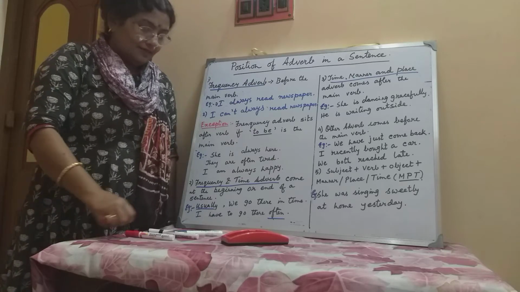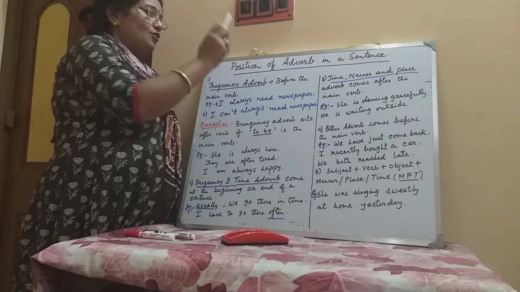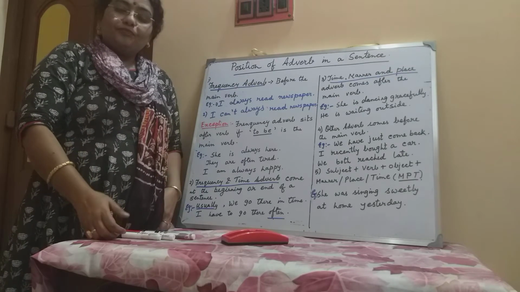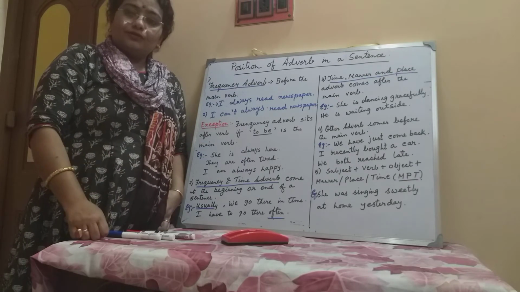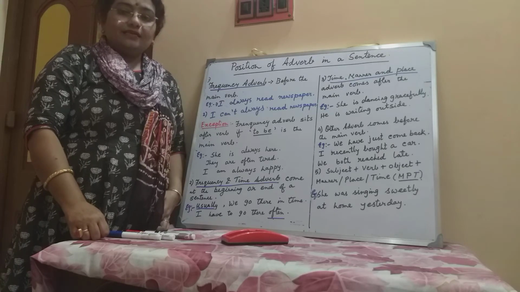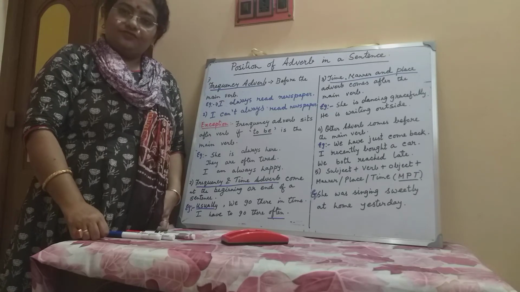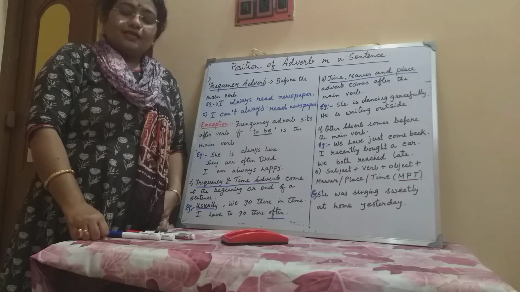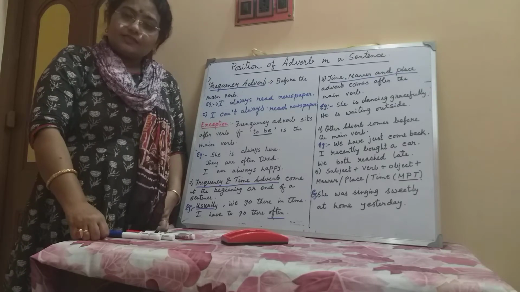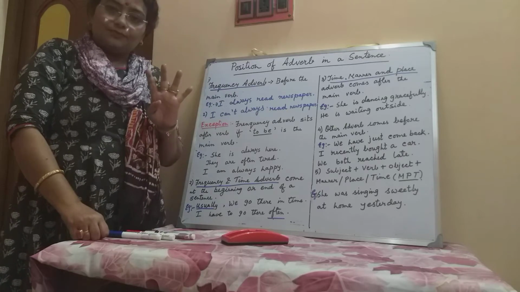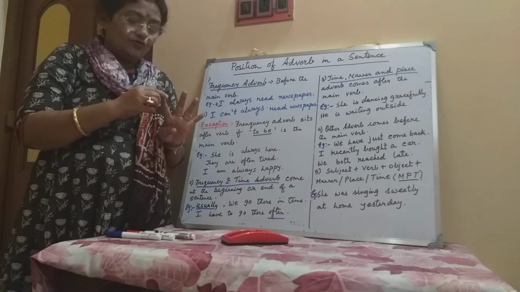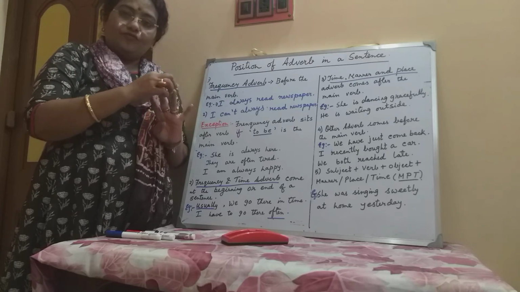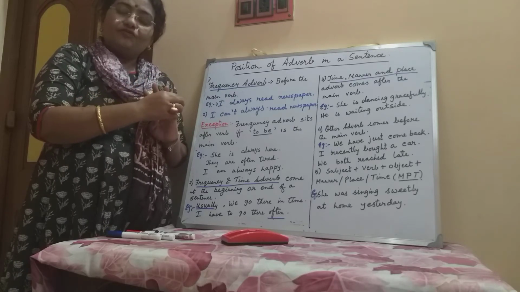Today we will discuss the position of adverb in a sentence. In our previous lesson we discussed the adverb and the types of adverb. Let us give a quick revision: there are 4 types of adverb. Adverb of manner, adverb of time, adverb of place and adverb of frequency.